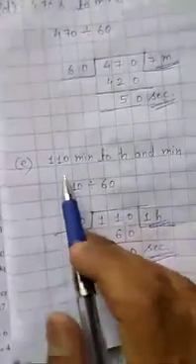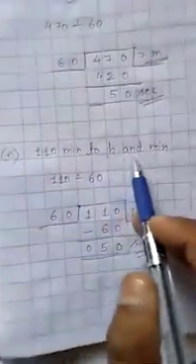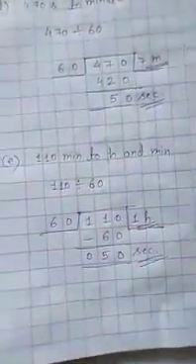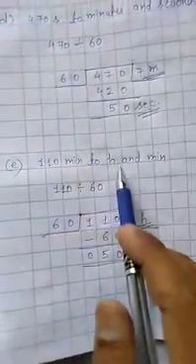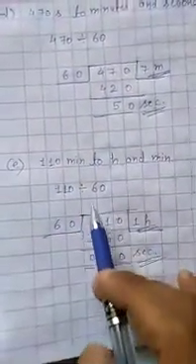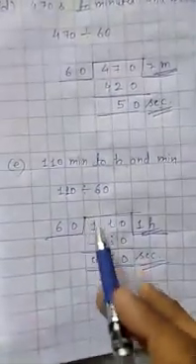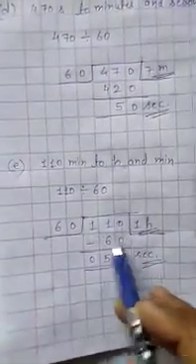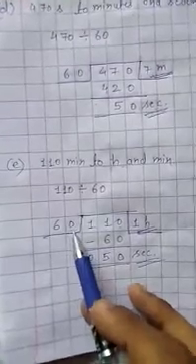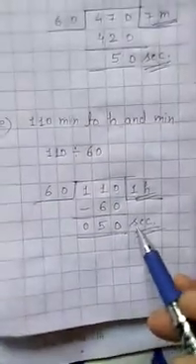Now question number E. 110 minutes to hours and minutes. When we convert minutes into hours, we will divide it by 60 because 1 hour equals to 60 minutes. So we will divide 110 by 60. It will be 1 hour 50 minutes.